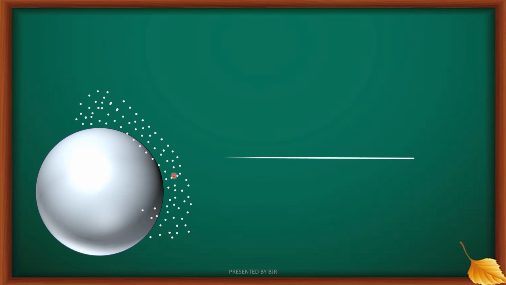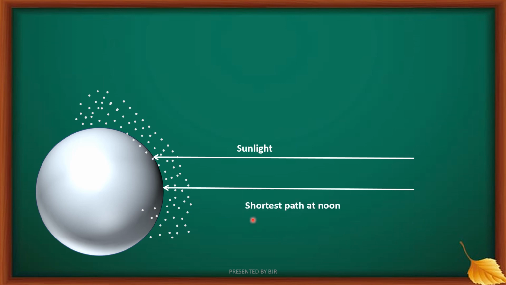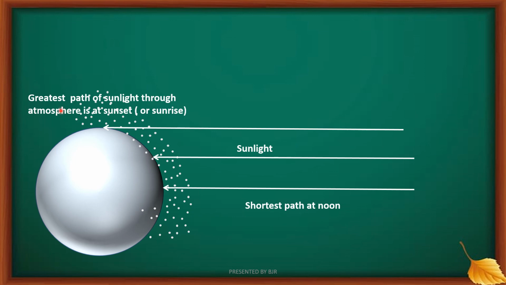This is the sunlight coming from the sun this side, and it needs to travel least distance at noon, shortest path at noon, and it has to travel longer distances during the sunset and sunrise. Greatest path of sunlight through atmosphere is at sunset or sunrise.